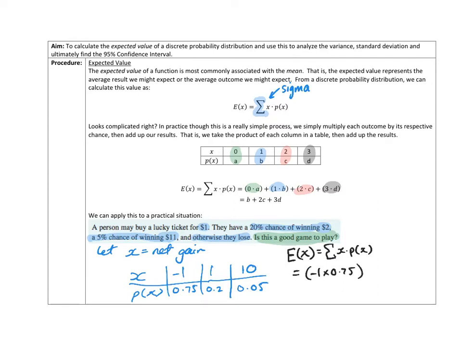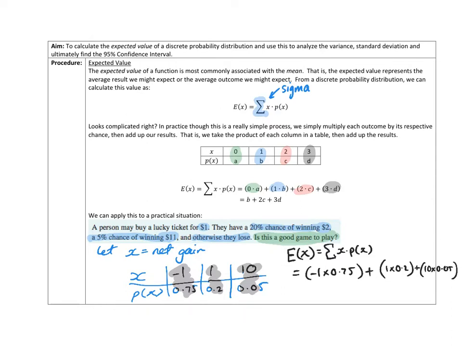And so I'm getting that by multiplying that column, plus 1 times 0.2, which we get by multiplying that column, and then plus 10 times 0.05.